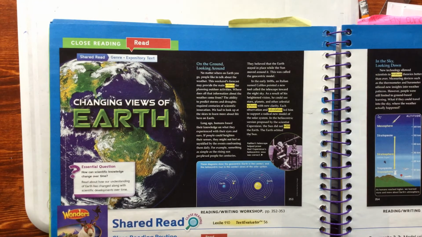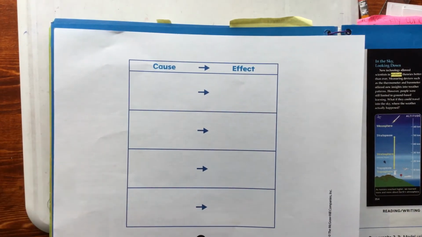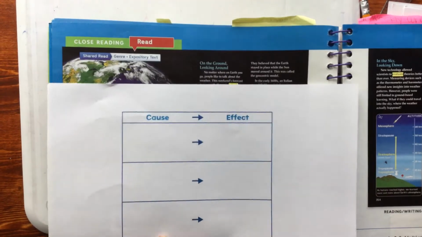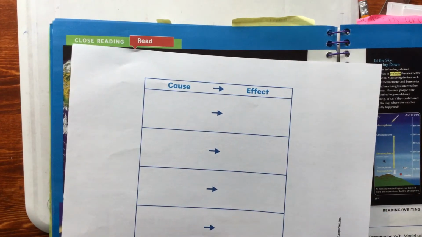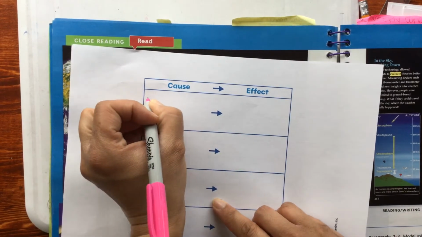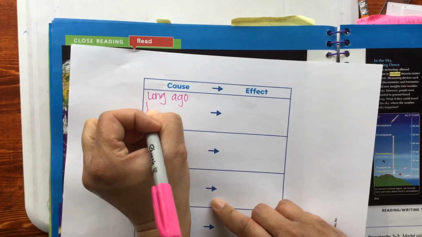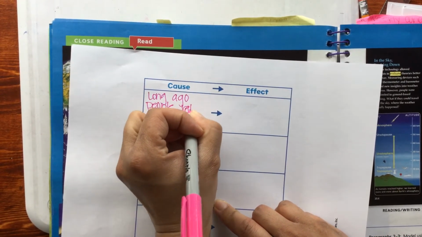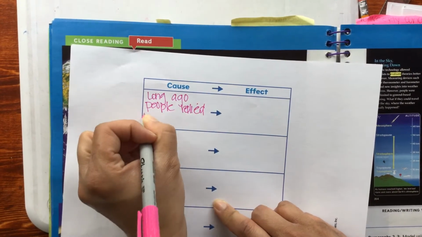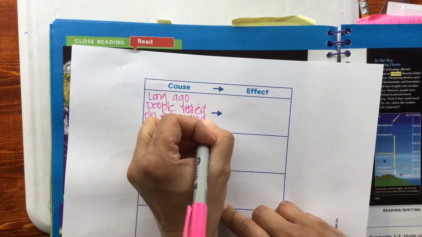So before I move on, I do want to look at cause and effect in this section. This section is on the ground looking around. We've already talked about some things. We know that long ago, people relied on eyes and ears.